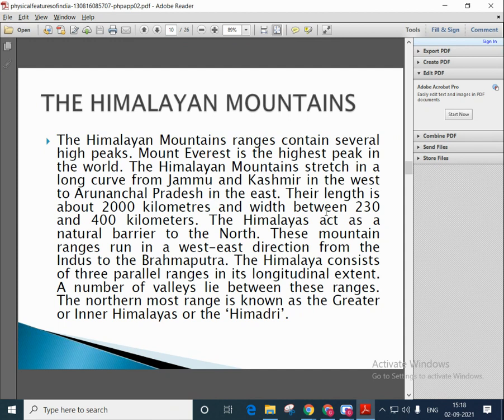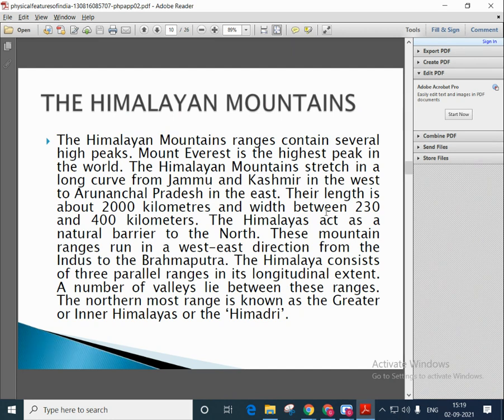The Himalayan mountains stretch in a long curve from Jammu and Kashmir in the west to Arunachal Pradesh in the east. Their length is about 2000 kilometers and width between 230 and 400 kilometers. The Himalayas act as a natural barrier to the north. These mountain ranges run in a west-east direction from the Indus to the Brahmaputra.